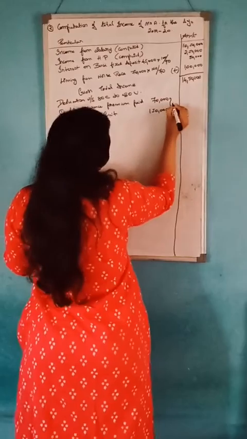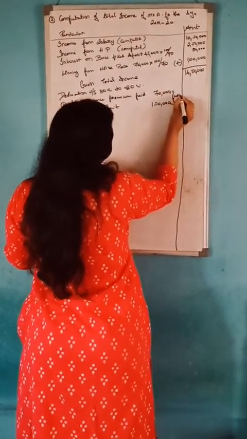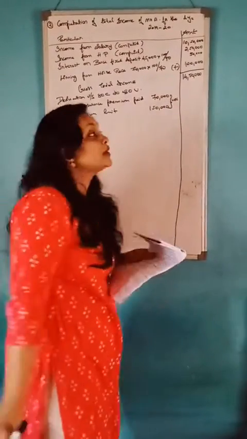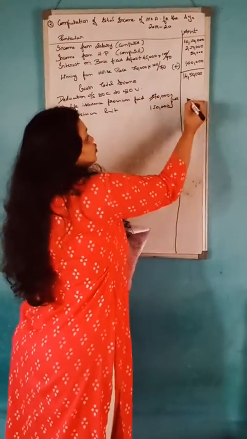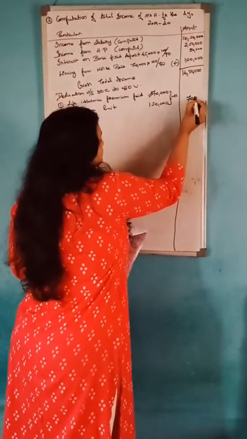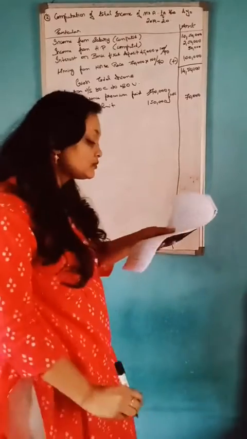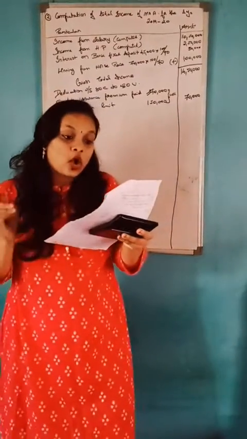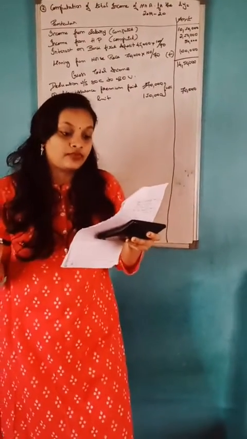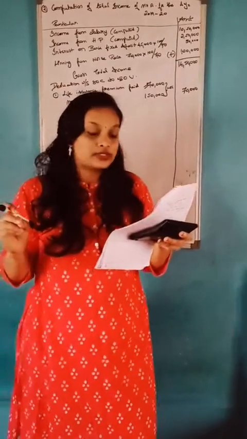So whichever is less, you should write in the amount column. So we will write 70,000. Okay. Next one is contributions to PPF, rupees 30,000.